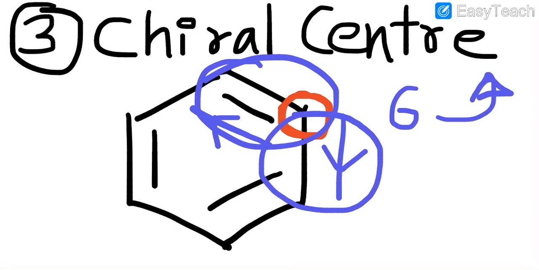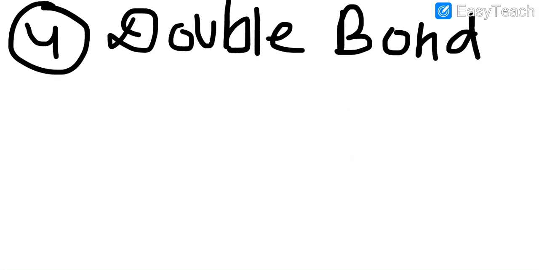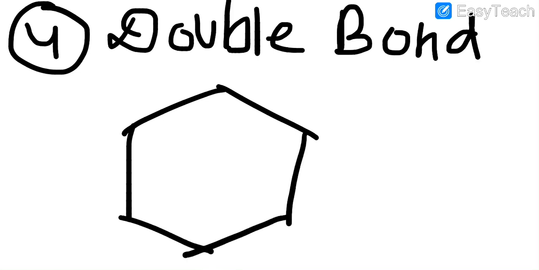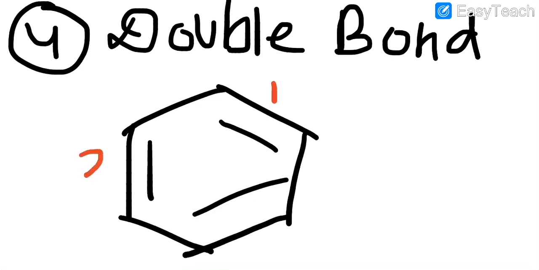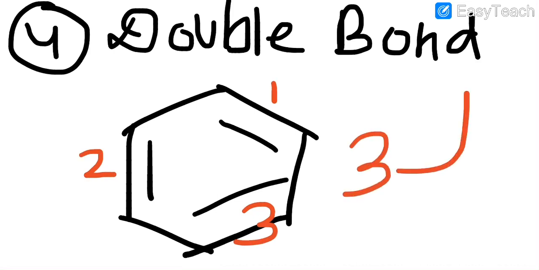Now let us move towards the fourth point, which is pi bonds or double bonds. The fourth reason why benzene is so stable is that the number of double bonds is higher as compared to other compounds. If we make a benzene ring, C6H6, and count, there are 1, 2 and 3 double bonds. That's why benzene is stable.